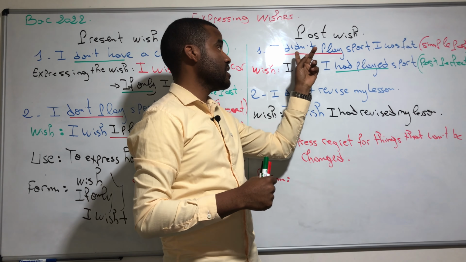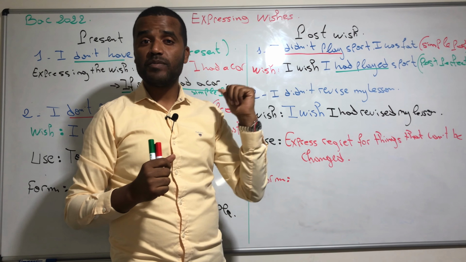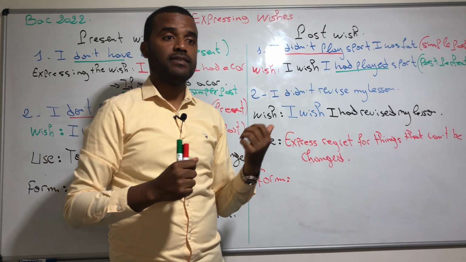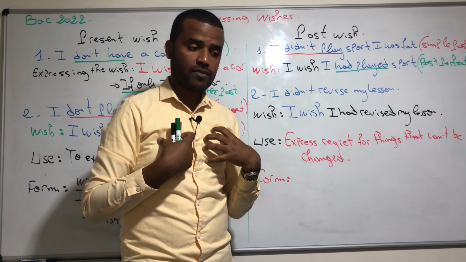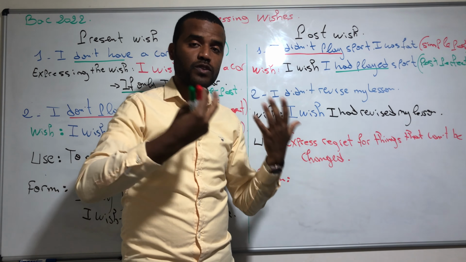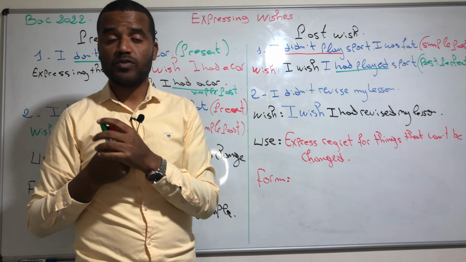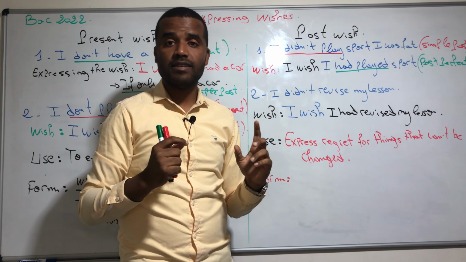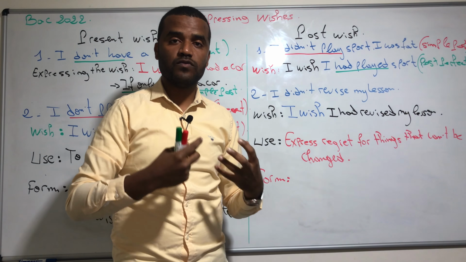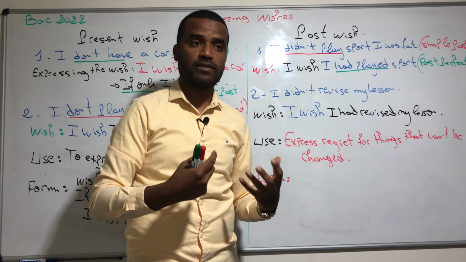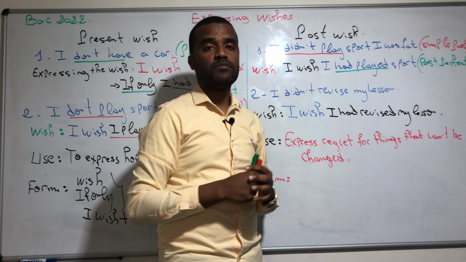For example, going back to this example, we have "I didn't play sports, I was fast." In the past, I didn't play sports and I was really fast. And right now I have a kind of regret. So we can say "I wish I had played sports," but in reality I didn't play sports. Right now it's like having regrets. You are regretting those things.